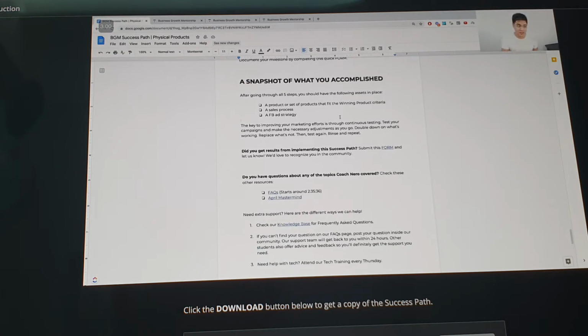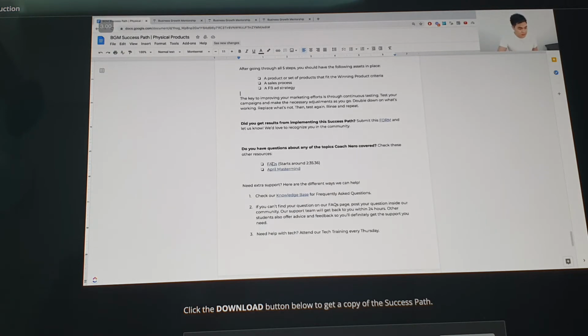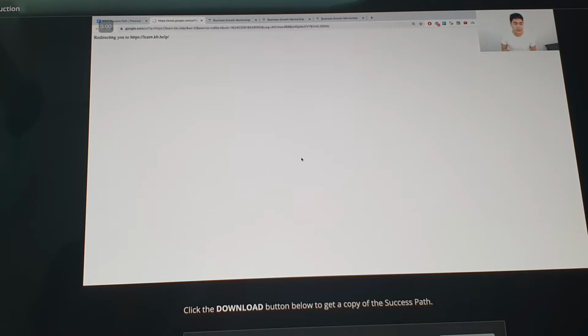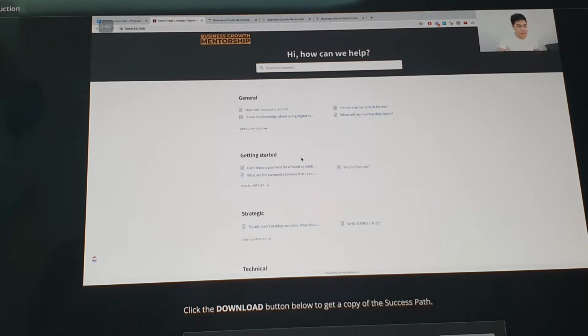The purpose again of the snapshot is to dive in and to avoid overwhelm. And there's FAQs, frequently asked questions, here under the knowledge base. So this knowledge base is where we documented and recorded the top most asked questions. And you can ask your questions.